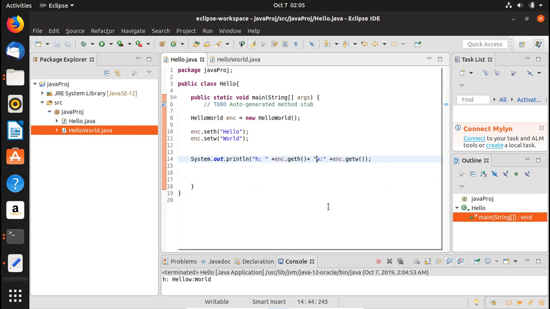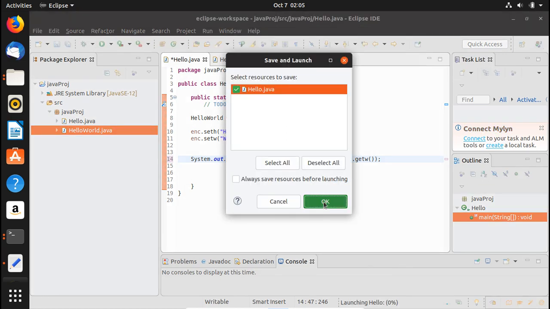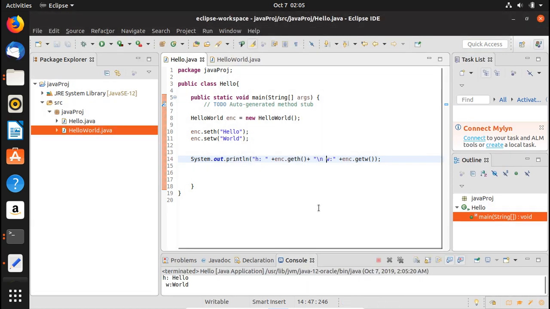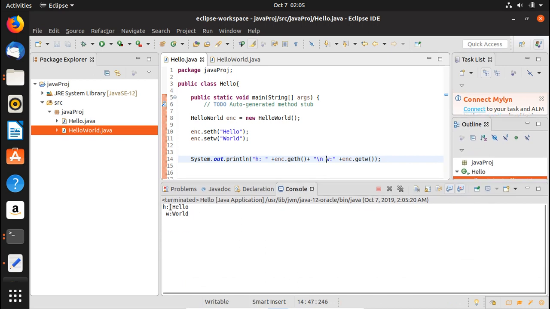So what I'm going to do, I'm going to write here \n. Basically it does nothing but take you to the next line. Let me run it again, and here you can see that we have hello h, hello, and then we have w, and then hello world. These are the things that we have assigned to h and w, and then printed them out using the getters.